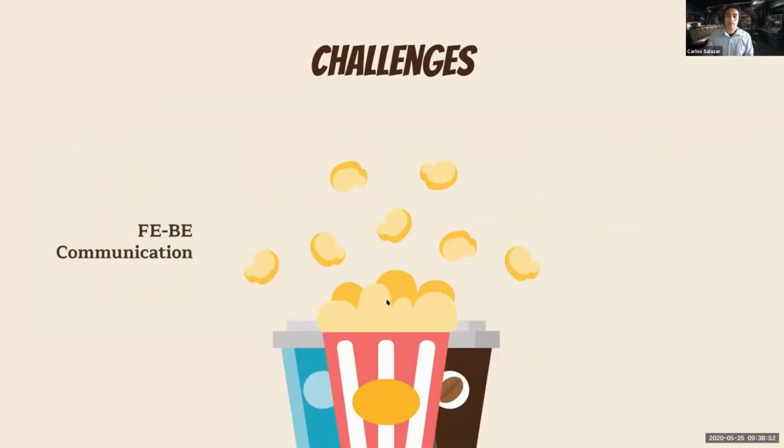Challenges: front-end, back-end communication. I suppose this is a common denominator for developers. It's always challenging to make your back-end and your front-end communicate effectively, seamlessly, and fast. For example, we were not sure for the longest time how to make the app sense which direction you were swiping, and if you were swiping to the right, save that information. If you don't swipe with the right strength, the card just bounces back to center. You have to get used to it a little bit, but that's exactly what happens with mobile apps. They become intuitive to the user. That's what we're going for, so we're happy that it worked in the end.